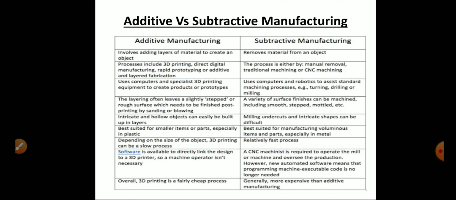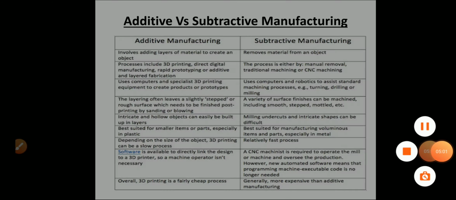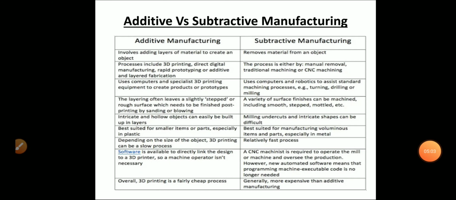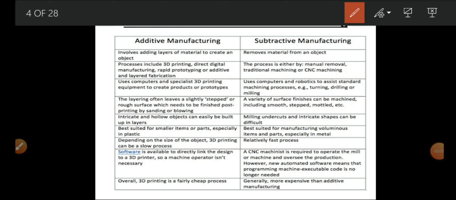The basic difference between the additive and subtractive manufacturing processes is that the additive manufacturing process involves adding layers of material to create an object. But in subtractive manufacturing methods, we remove material from an object with the help of cutting tools to form the object in a 3D model.